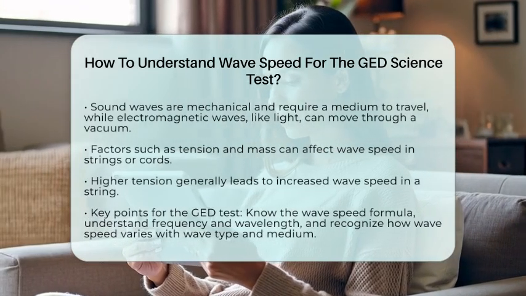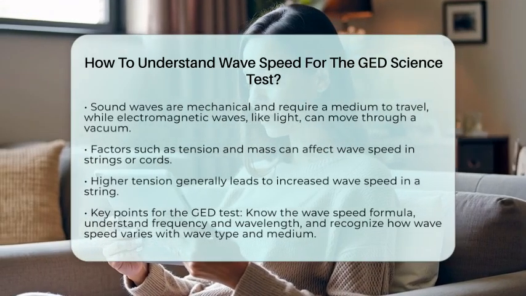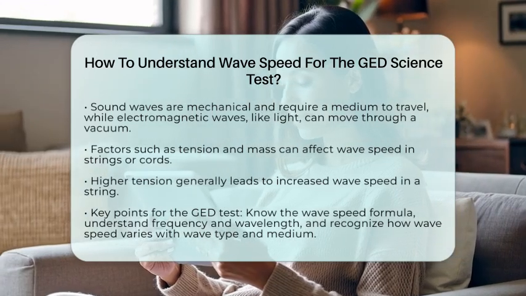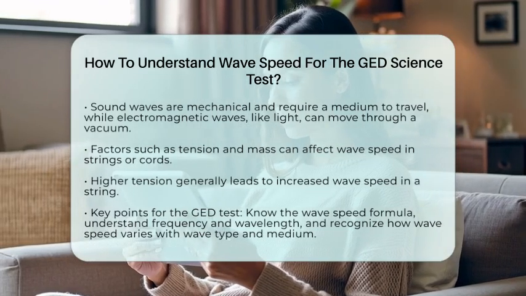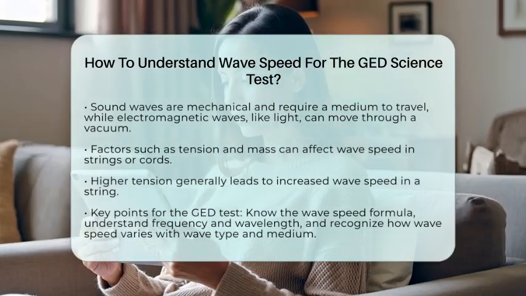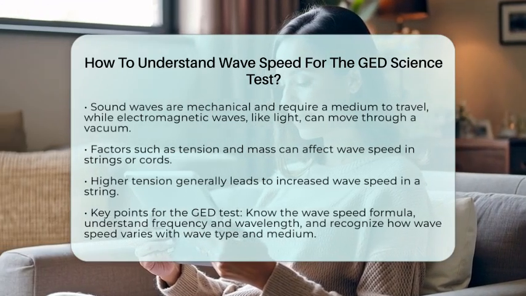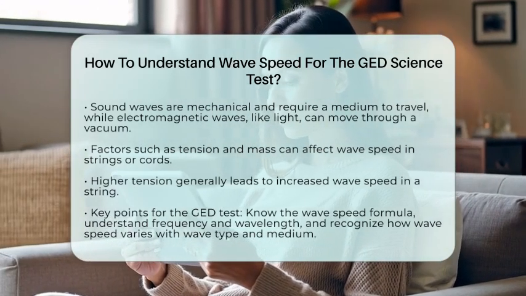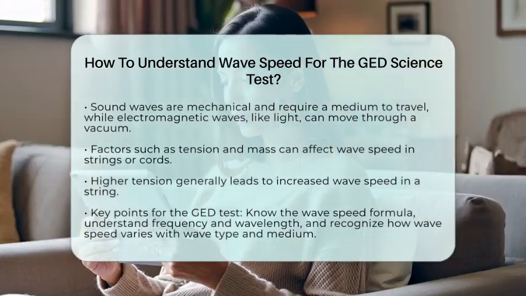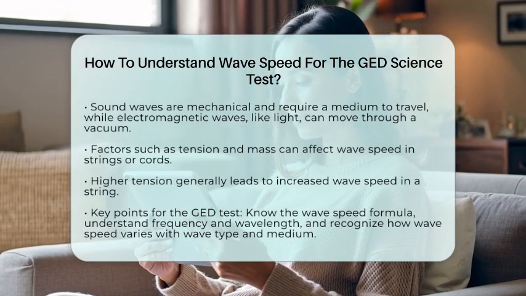For the General Educational Development Science test, focus on these key points. Know the formula for wave speed, understand what frequency and wavelength mean, and recognize that wave speed varies with the type of wave and the medium it travels through. Being able to apply this knowledge will help you solve problems related to wave speed, frequency, or wavelength effectively. This understanding will prepare you to answer questions about waves and sound with confidence on the test.